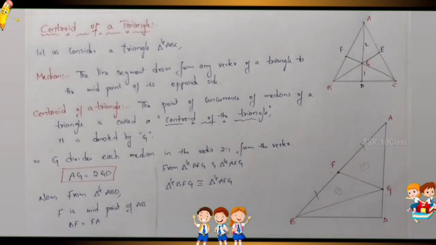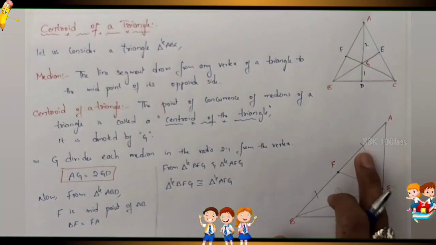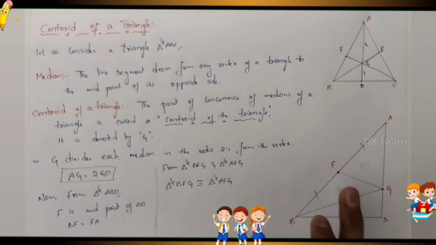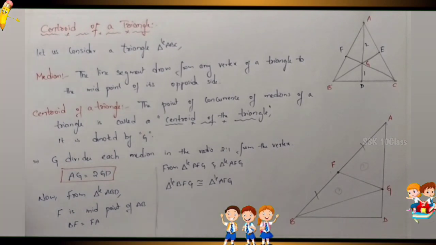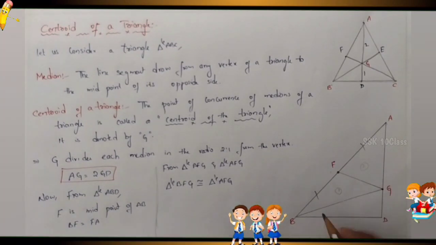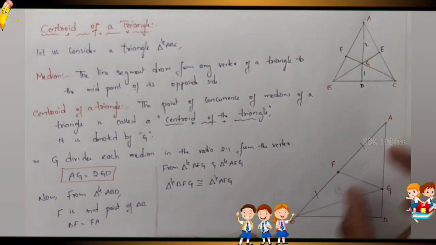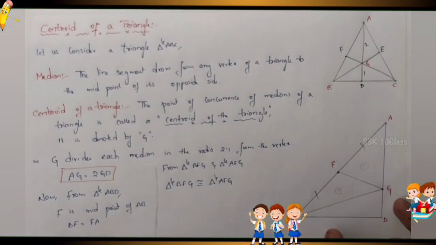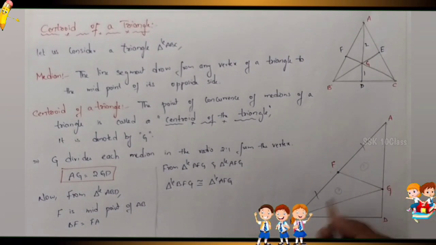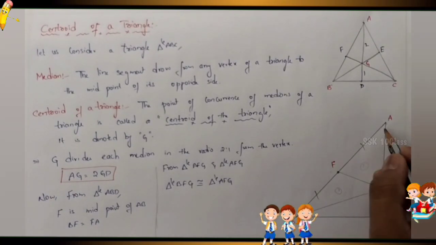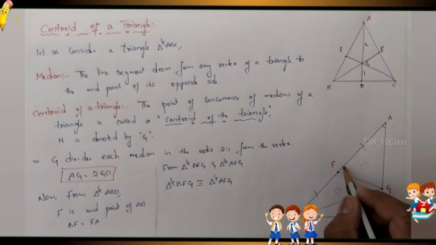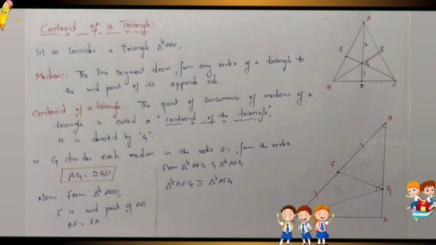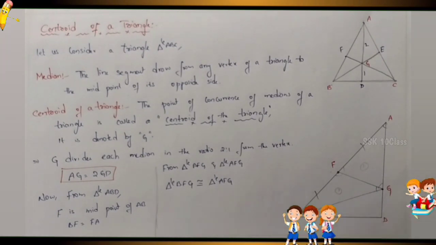So what does congruent mean? Having the same shape, same size, and corresponding angles are equal, corresponding sides are equal. For example, BF corresponds to FA, so both are equal. Angle B corresponds to angle A, angle F corresponds to angle F, angle G corresponds to angle G, corresponding angles are equal.